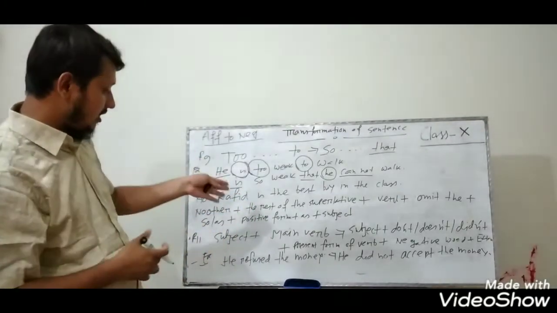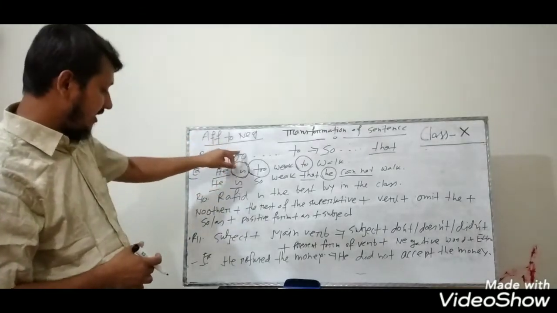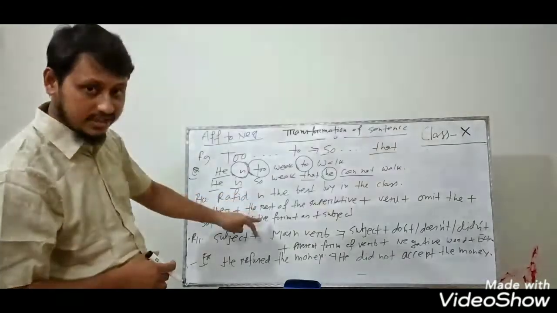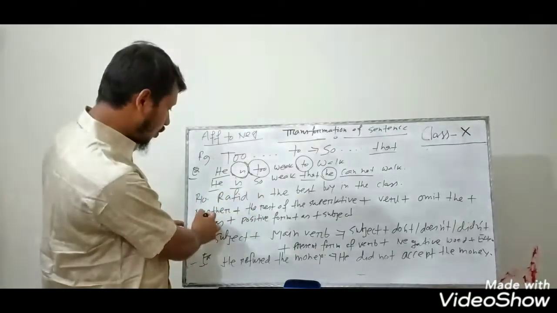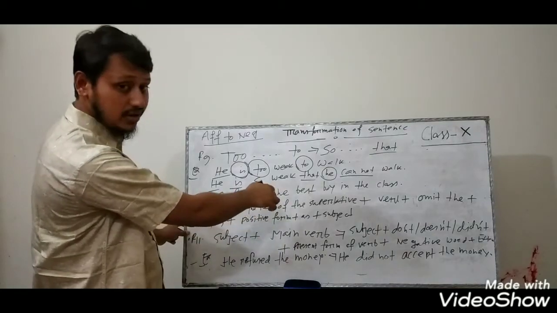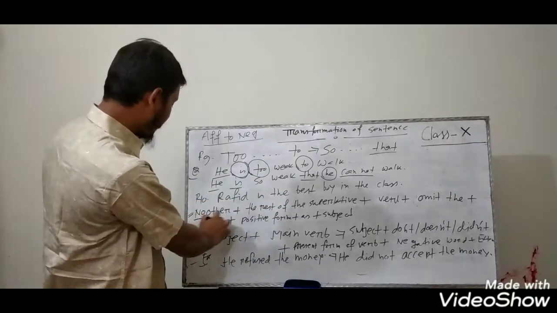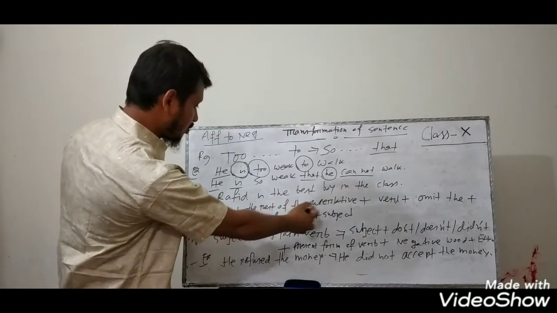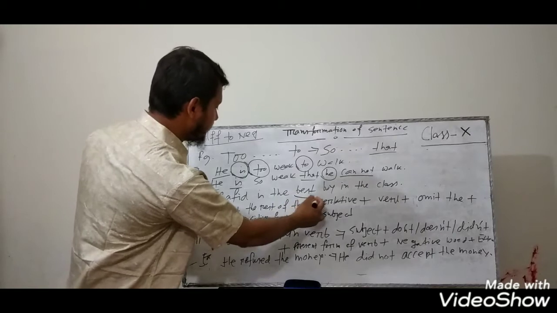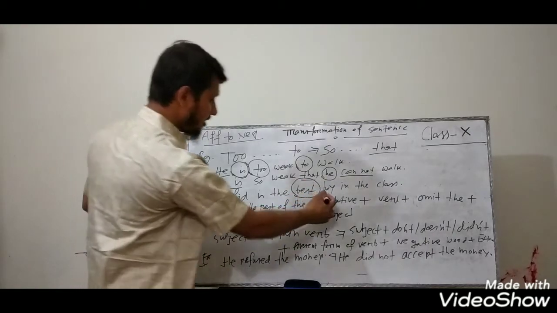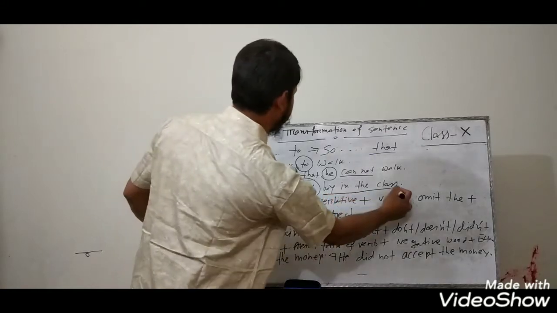If you turn it from affirmative to negative, you can follow the rules of superlative to positive. You have to write "no other." If the sentence is a superlative sentence, use "no other." After "no other," you have to write the rest of the superlative. Here the superlative is "best," so after "no other" you write the rest, "boy in the class."